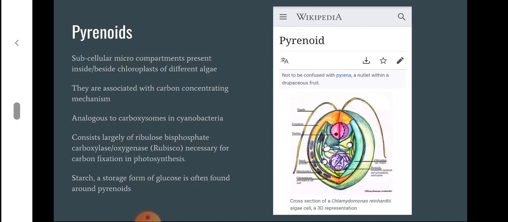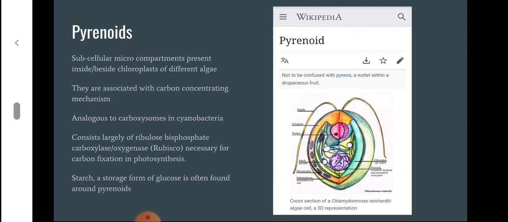Starch, a storage form of glucose, is often found around pyrenoids because they are carbon concentrating systems. Rubisco is concerned with carbon fixation, and carbon is fixed in the form of starch. So we always find starch associated with pyrenoids.